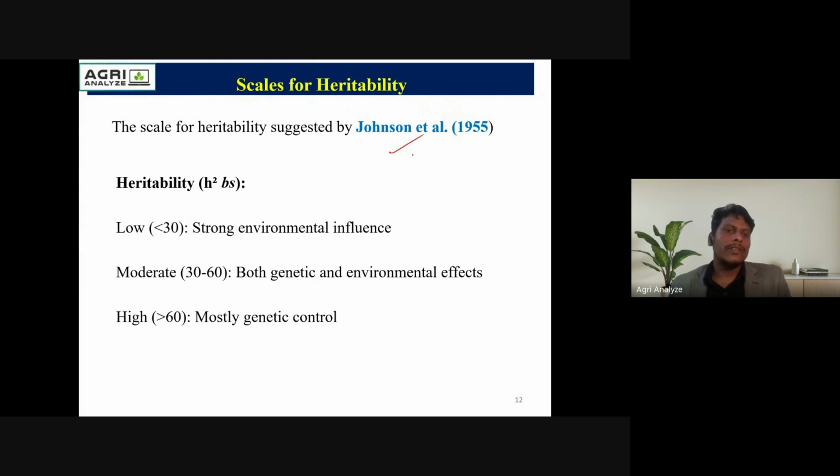So coming to the next slide, this is the scale for heritability, also suggested by Johnson et al. If the heritability is less than 30, then consider it as low heritability, and it means strong environmental influence. Okay. If the value is 30 to 60, then consider it as moderate heritability. It means both genetic and environmental effects are found. If the value is more than 60, then consider it as high heritability. It means mostly genetically controlled.